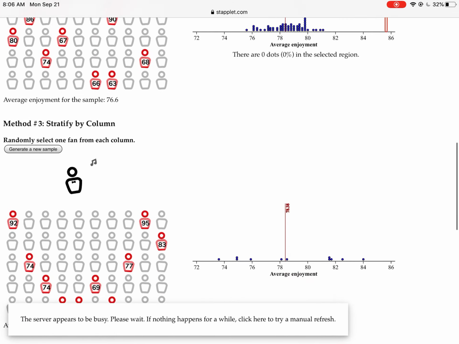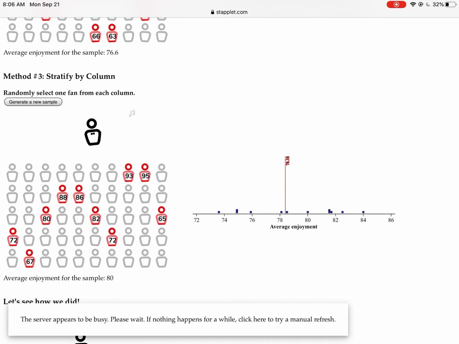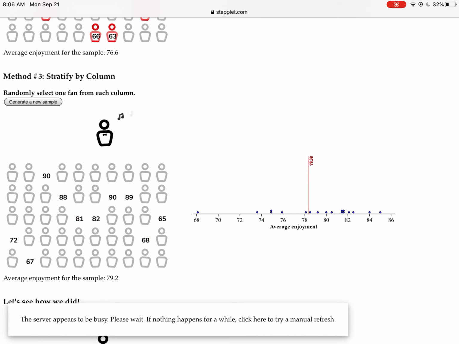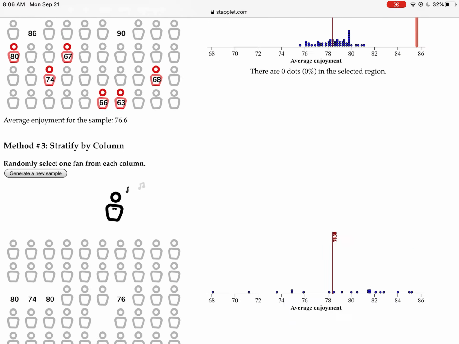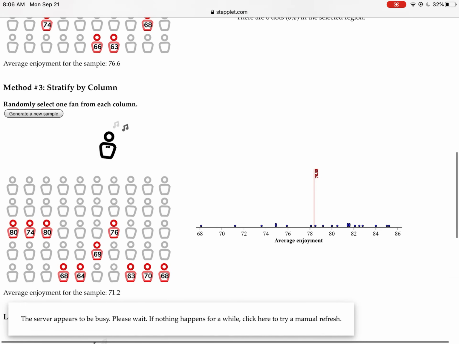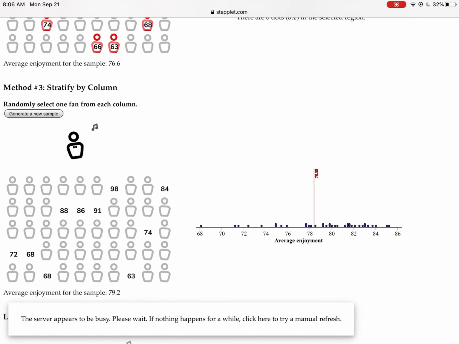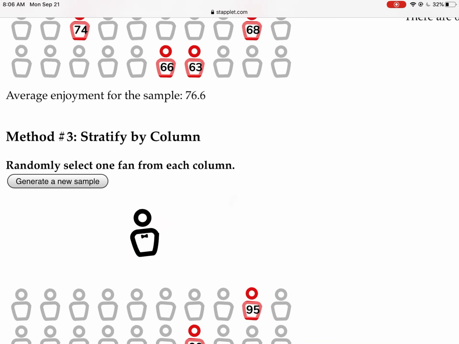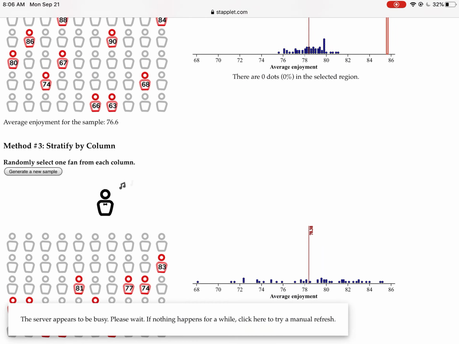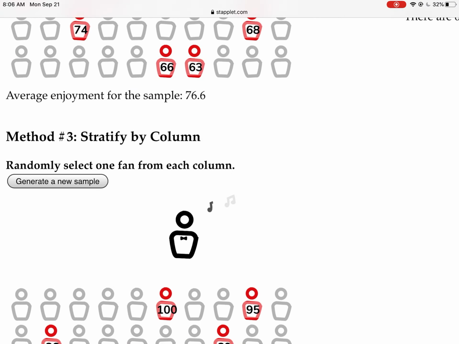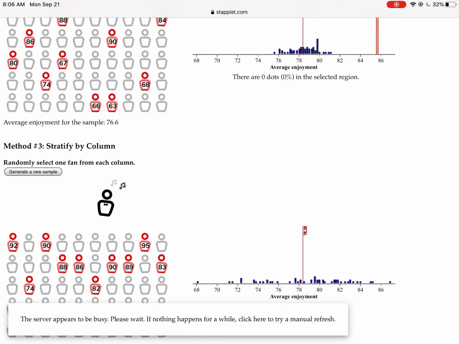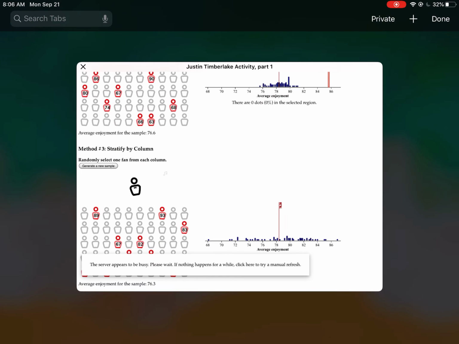Now for stratifying by column, you'll notice that they're doing the same thing. Generate new sample, okay? Keep doing it. And I like doing this a lot because the more samples you do, the more statistics you get. The more statistics you get, the more accurate it is. Cool, and you notice you get a nice dot plot.